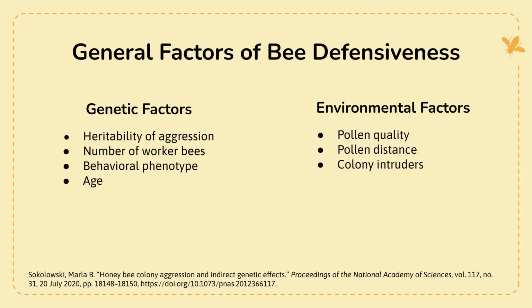Pollen distance as well. If bees are further away from the hive, they're less likely to be alerted when there's danger. So that would make them less defensive. Colony intruders, if they are more likely to have intruders, they're probably going to be a more defensive hive. So say if they get attacked regularly, they're going to be more defensive than bees who have never been attacked or don't have any predators around them.